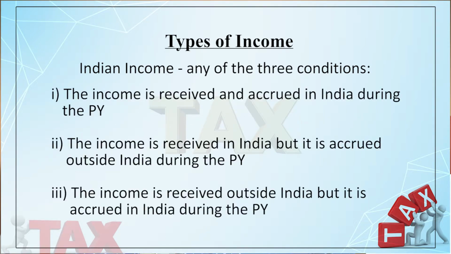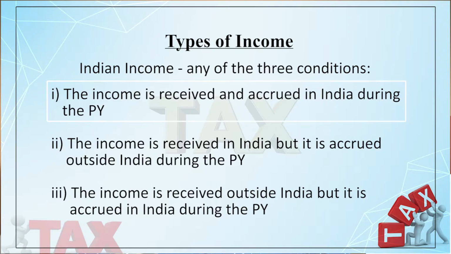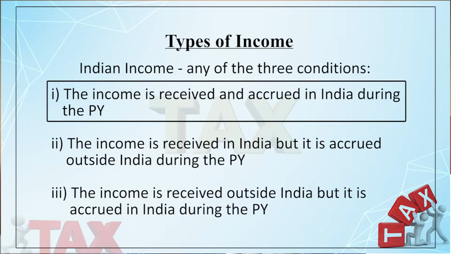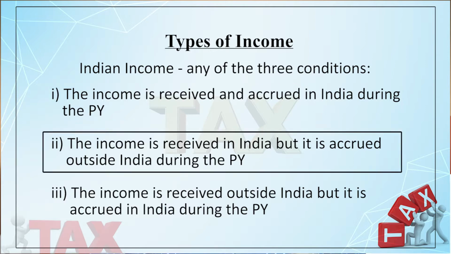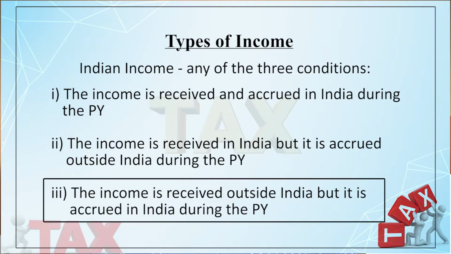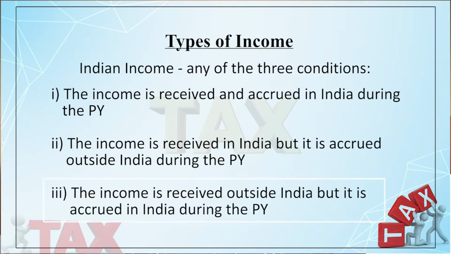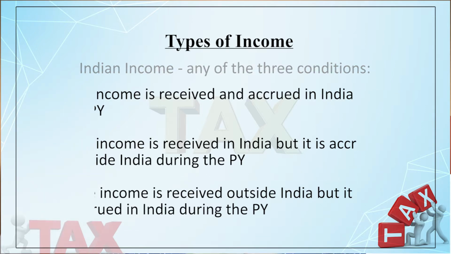If any one of these three conditions is fulfilled, then the income will be treated as Indian income or Indian sourced income. So, you have to check whether the income is received and accrued in India, or it is deemed to be received or deemed to be accrued in India, or the income is received in India but it is accrued outside India, or the income is received outside India but it is accrued in India during the previous year. So, this type of income will be treated as the Indian income.